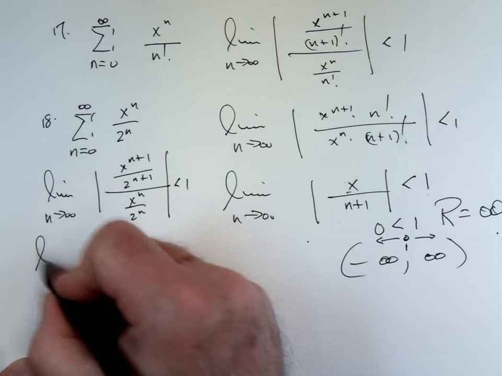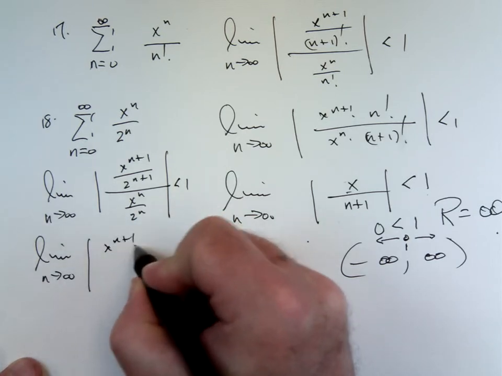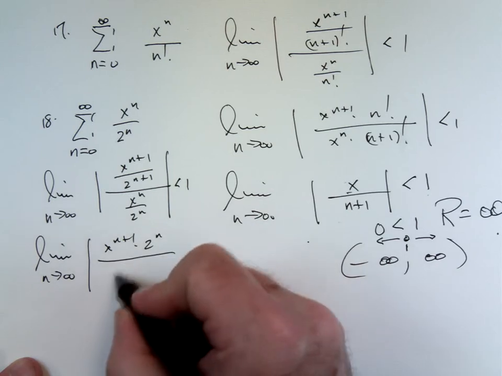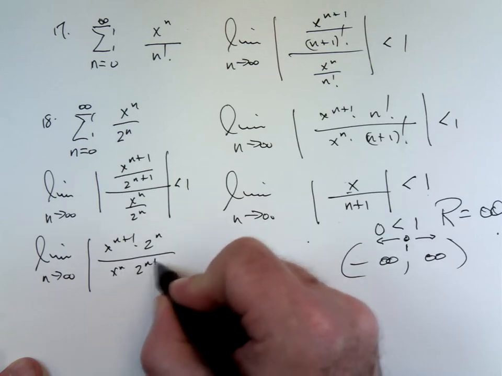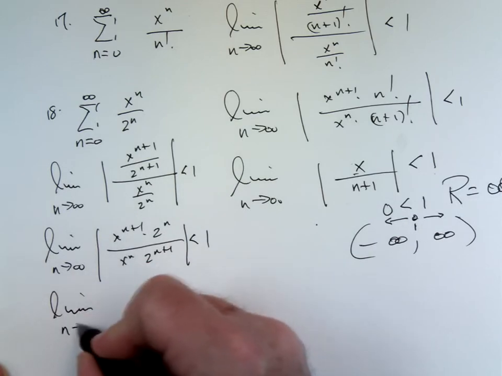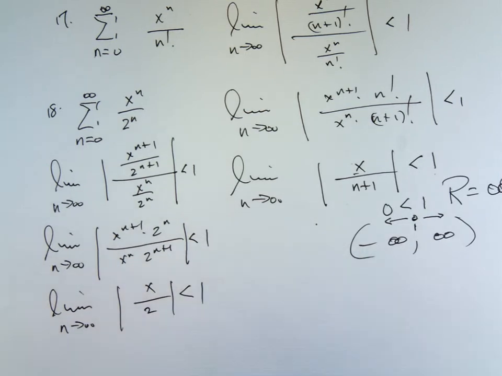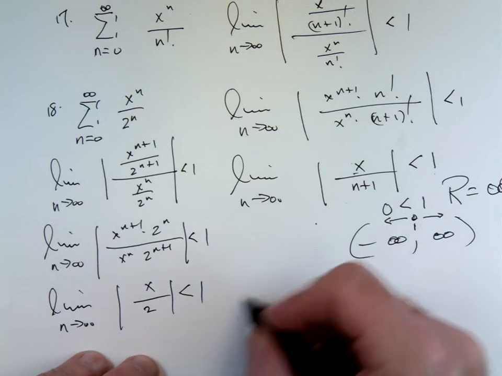And flip it over. And simplify. X over 2. Now there's no n's. The n's have all gone away. What is this limit? It is the absolute value of x over 2.